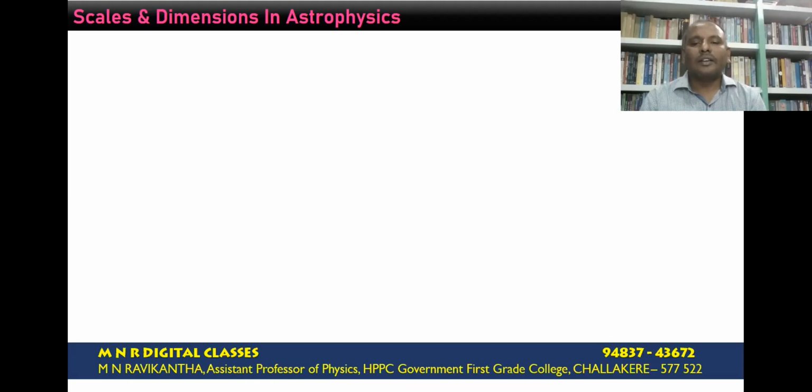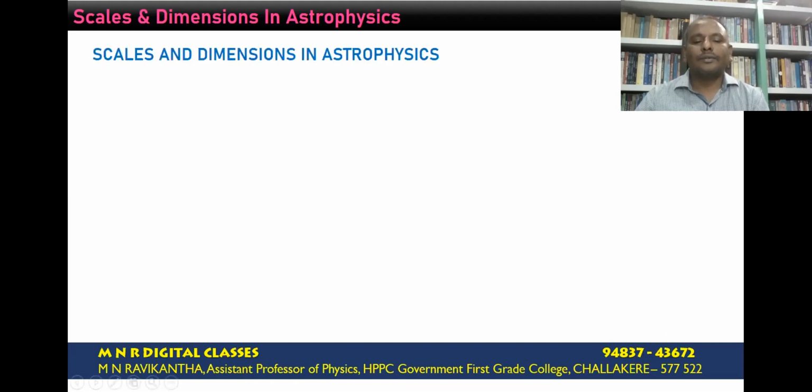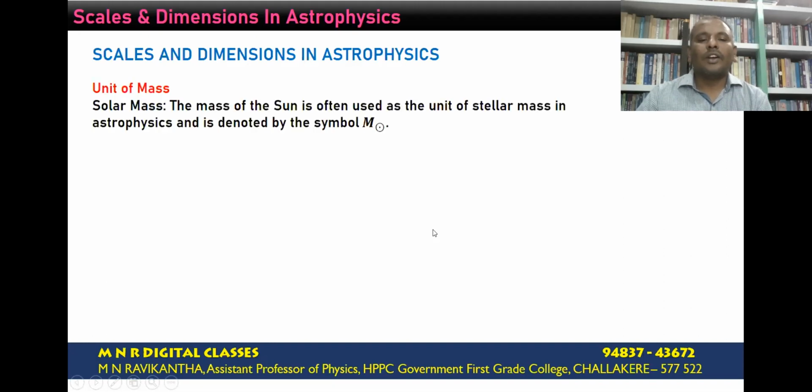Now, in this section, we are going to define the units used to measure the fundamental physical quantities, length, mass, and time, on the astronomical scale. The first one is the unit of mass.